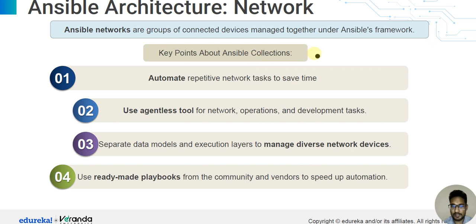Key points about Ansible networking: automate repetitive network tasks to save time; use an agentless tool for network operations and development tasks; separate the data model and execution layer to manage diverse network devices; and use ready-made playbooks from the community and vendors to speed up automation. So this is the network part of the key components of Ansible.